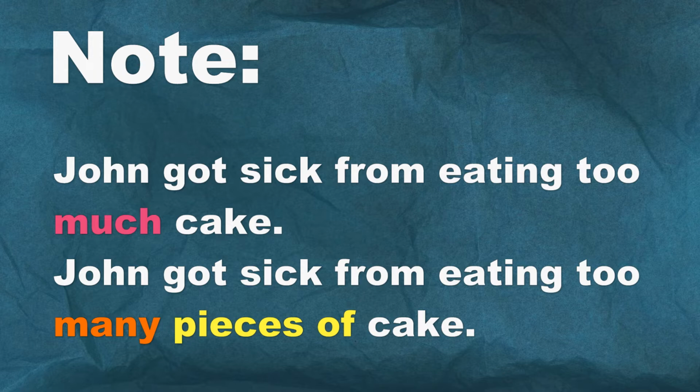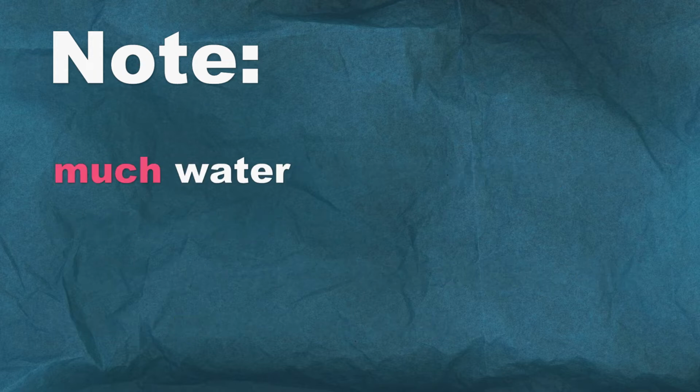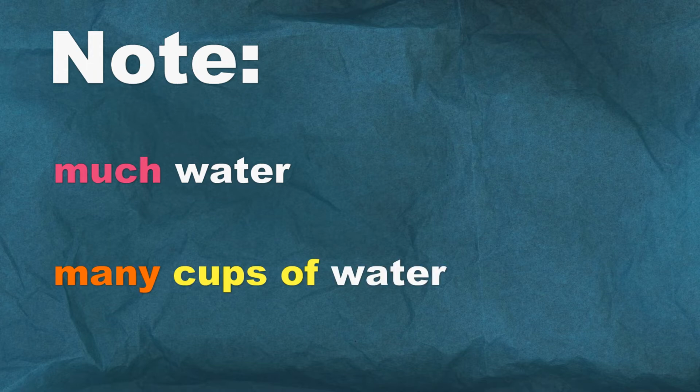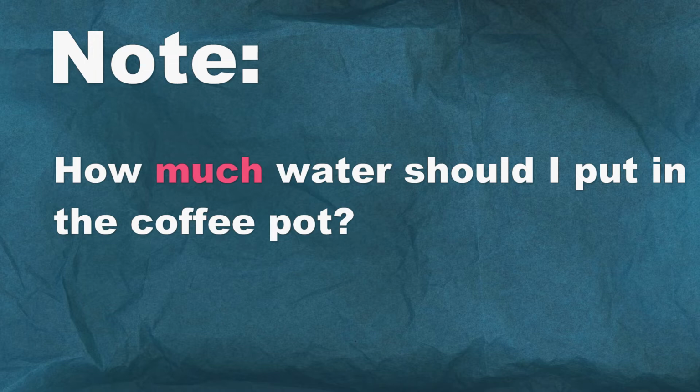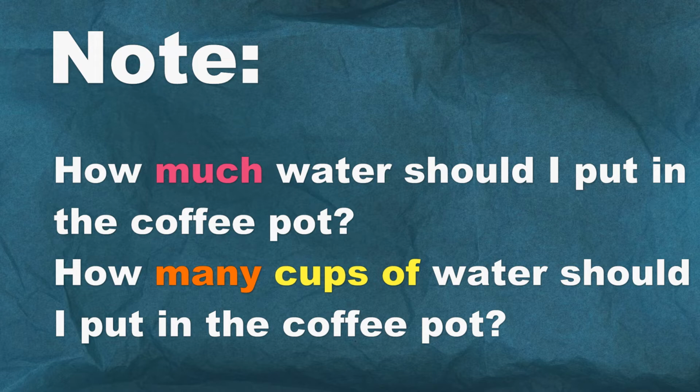Likewise with water. We said much water, but we could have also said many cups of water. So we said, how much water should I put in the coffee pot? But we could have also said, how many cups of water should I put in the coffee pot?